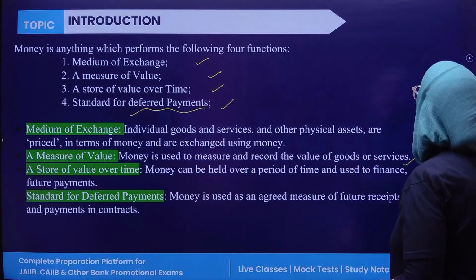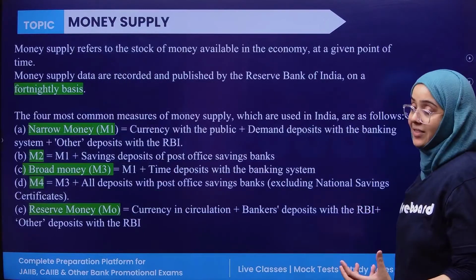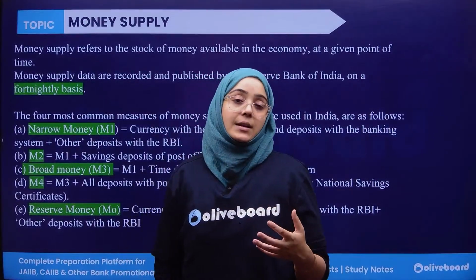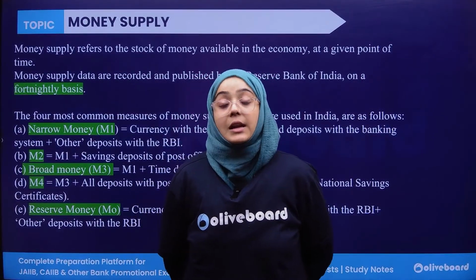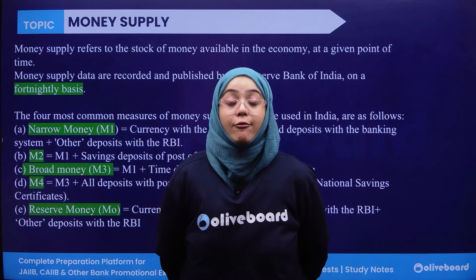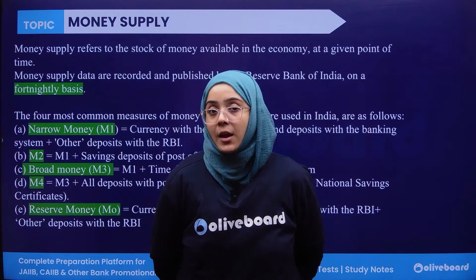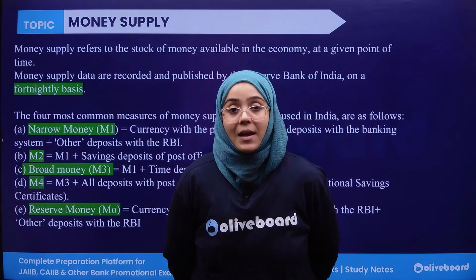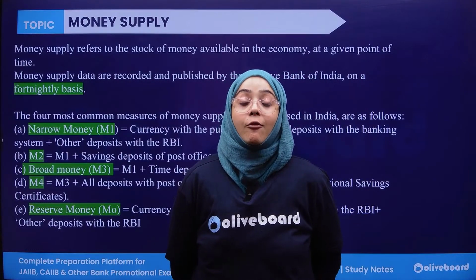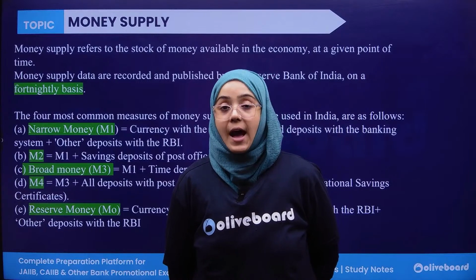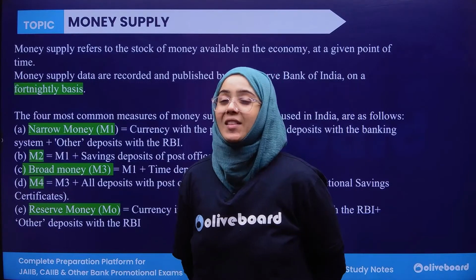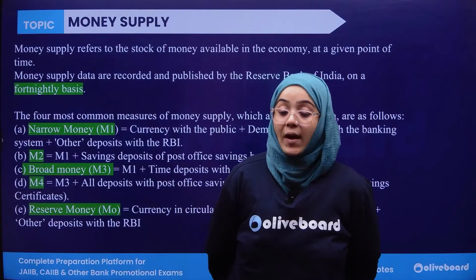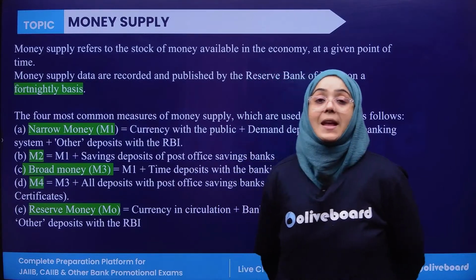Then the next thing is, what is money supply? Money supply is often referred to as liquidity in the economy. Liquidity means the flow of money in the economy. How much money is currently floating in the economy, with you and me, individuals, corporates, and everyone holding money? That amount of money in the economy right now is considered the money supply.